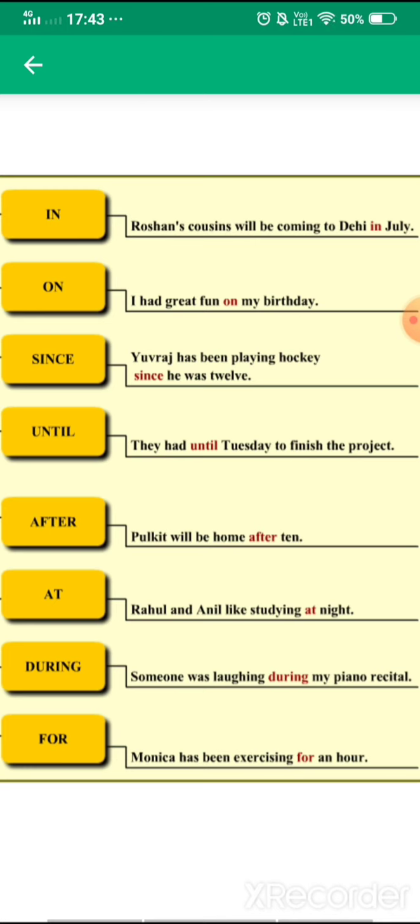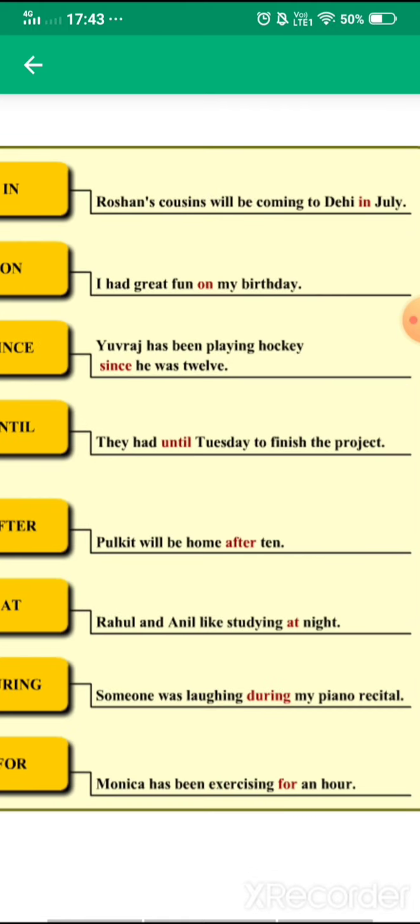Next is during. So something which is in the progress of some particular time. Someone was laughing during my piano recital. So somebody was practicing for the piano. The person was reciting it, means he was playing it, like we say a poem recitation. Similar to that, someone was laughing during my piano recital. So during means continuously, in a particular period of time something was continuously running.